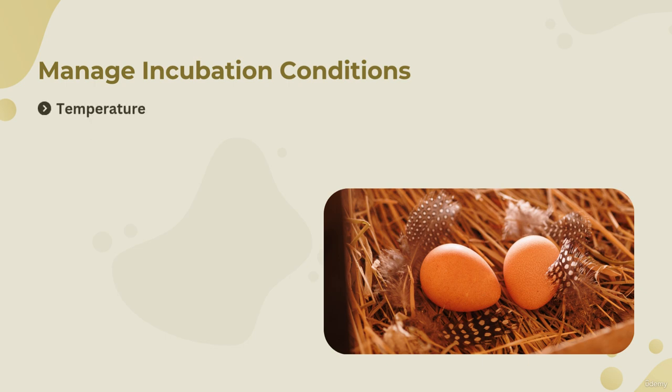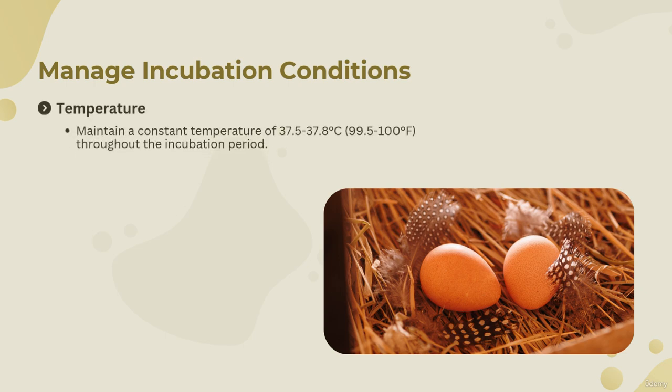First of all, temperature. Maintain a constant temperature of 37.5 to 37.8 degrees Celsius, 99.5 to 100 degrees Fahrenheit, throughout the incubation period. Fluctuations in temperature can reduce hatching rates or cause developmental abnormalities.